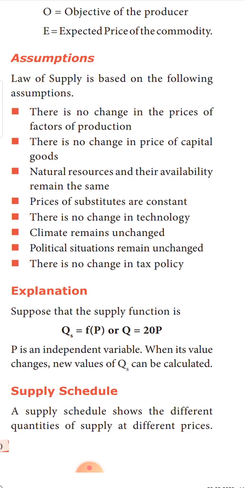I told you the example of tea and coffee. If I am taking coffee as an example for studying the law of supply, the price of tea should remain the same. Next, there is no change in technology. Climate also remains the same. The law of supply can be studied only under the same climatic conditions. Political conditions should not change, and there is no change in the taxation policy also, because tax policies will definitely have an impact on the supply and demand of a commodity. So these are the assumptions which remain constant. Under such a situation only, the law of supply will hold good.